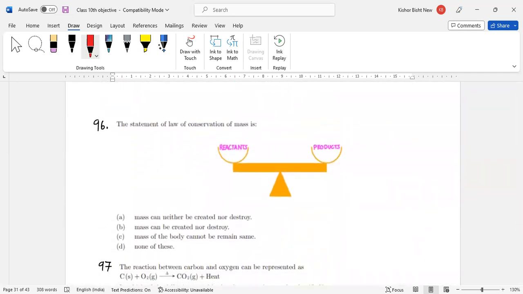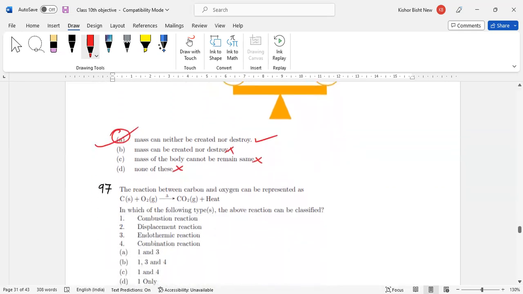The statement of the law of conservation of mass. What is the statement of the law? The mass of reactants should be equal to the mass of products. So mass can neither be created nor destroyed. This is true. Mass of reactants should be equal to mass of products, meaning mass can neither be created nor destroyed, but it changes from one form to another. Mass of the body cannot remain the same? No. None of these. So what is your answer? Answer A is correct. This is an easy question.